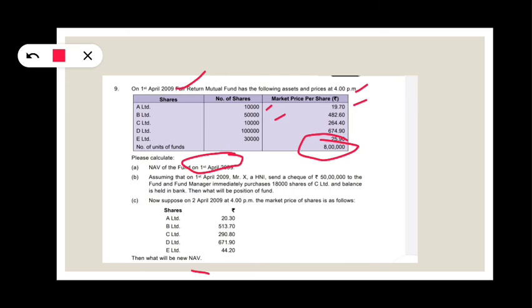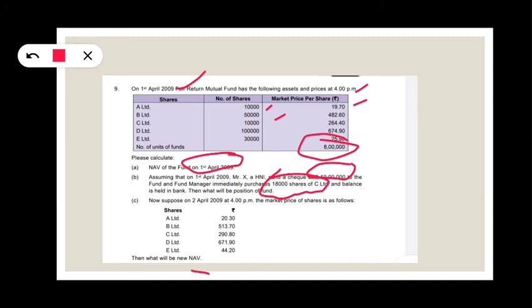We simply get it by taking the market value of investments divided by the number of units, and we get NAV. And an investor has given a check of 50 lakh. He said, take this 50 lakh, I'm going to invest in the mutual fund. So with that 50 lakhs, our fund manager has purchased 18,000 shares of C Limited, and the balance is held in bank.